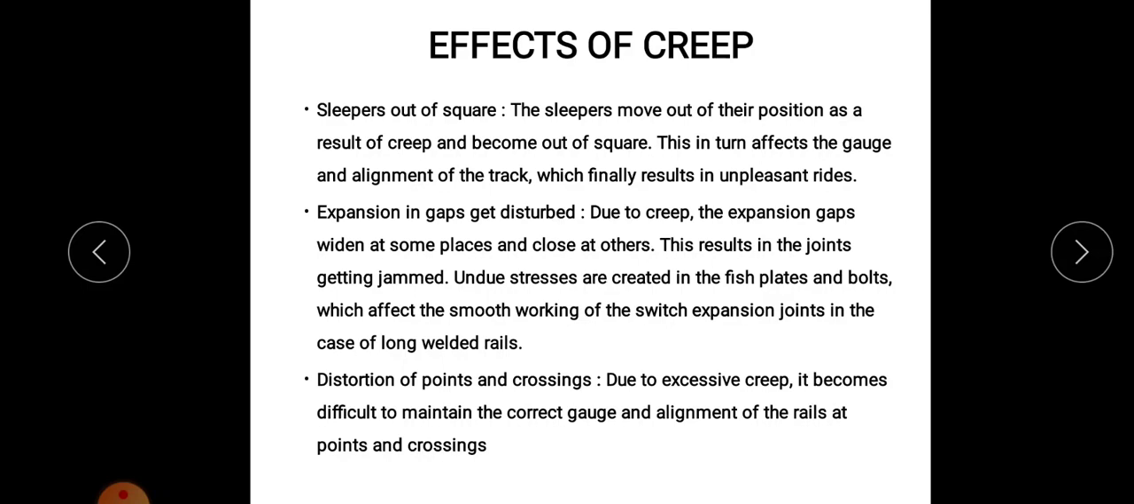Then third effect, distortion of points and crossings. Due to excessive creep, it becomes difficult to maintain the correct gauge and alignment of the rails at points and crossings, so at junctions. So this is one of the effects. It will affect the rail junctions.